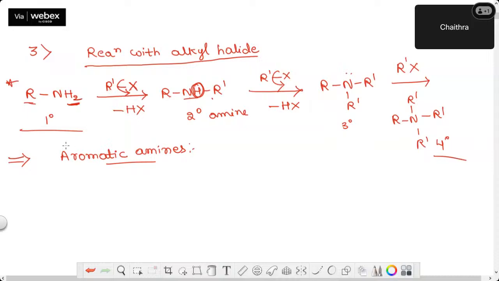This is the most important one. Do you remember we had written aniline? Benzene ring directly attached to NH2 is aniline. This is also called benzenamine. Correct?